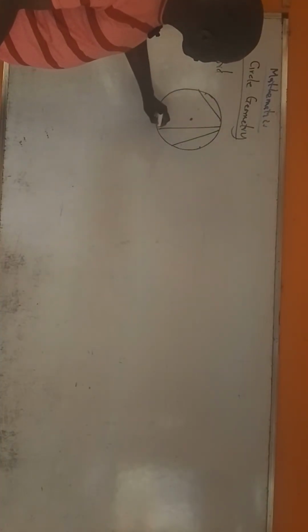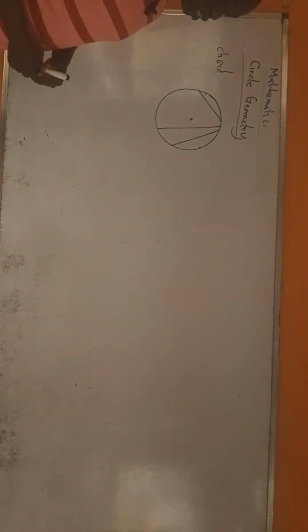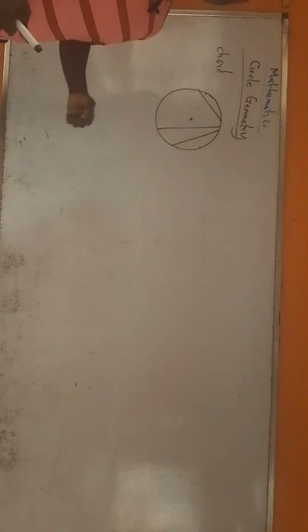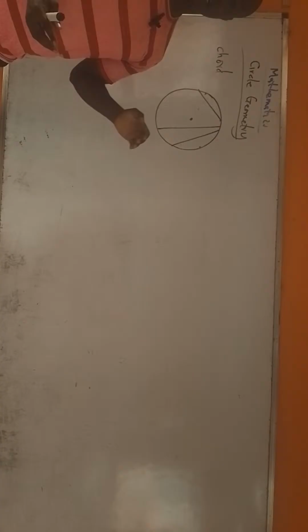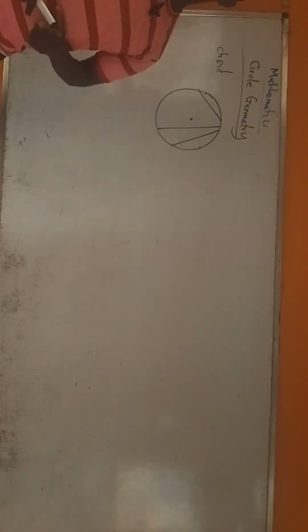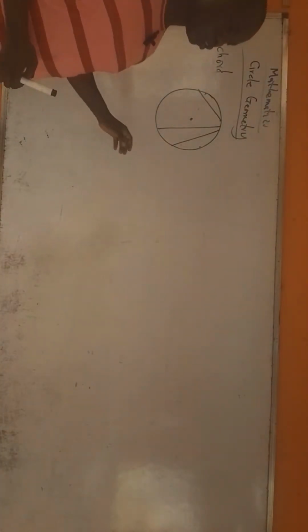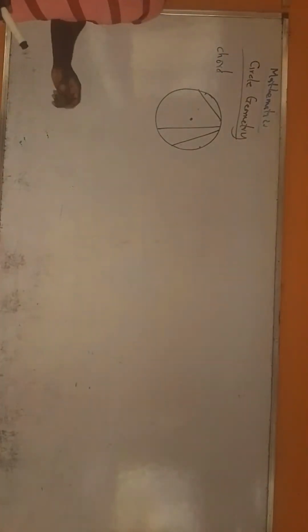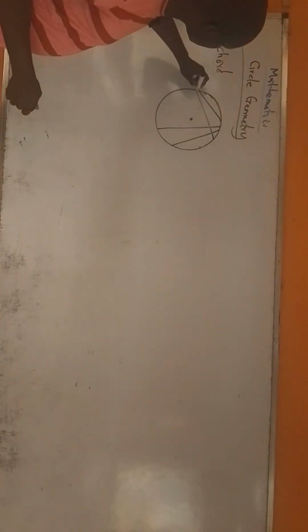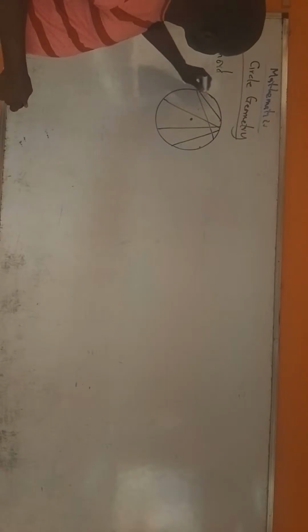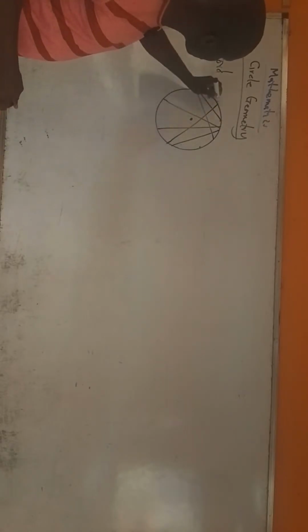From here to here. So long as it is a straight line, and so long as it joins two points on the circumference, we call that line a chord. This is also a chord. This is a chord. This is a chord. Any straight line at all that runs from one point on the circumference to another is a chord.